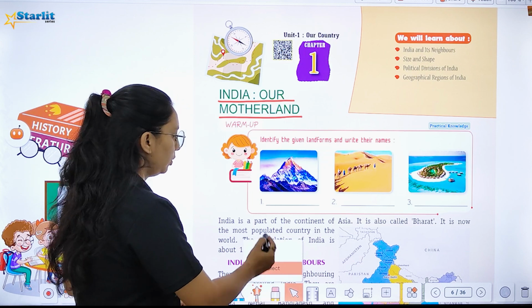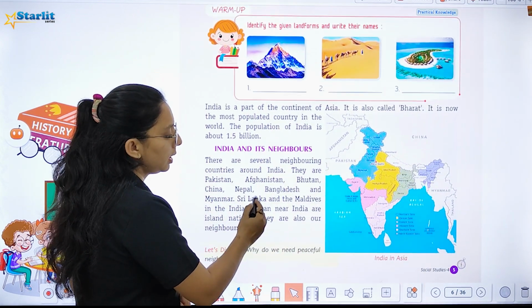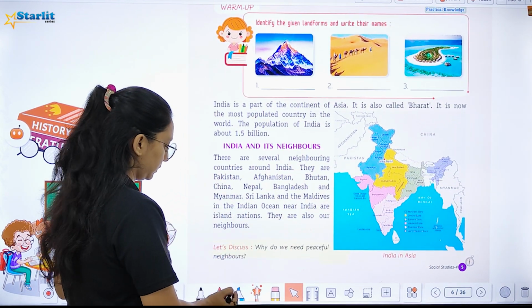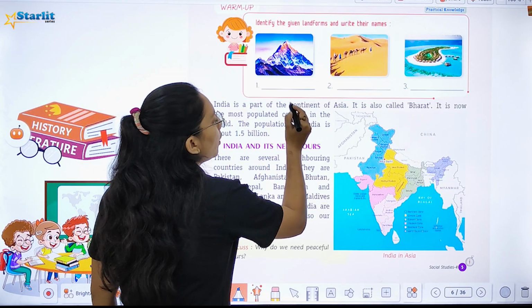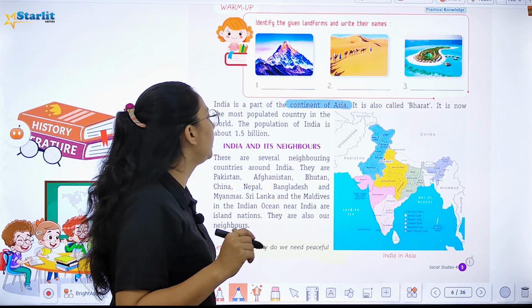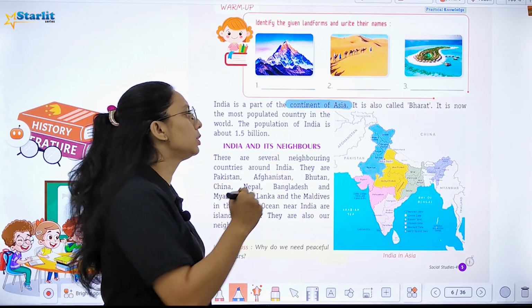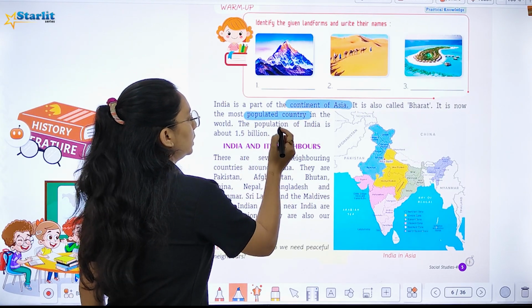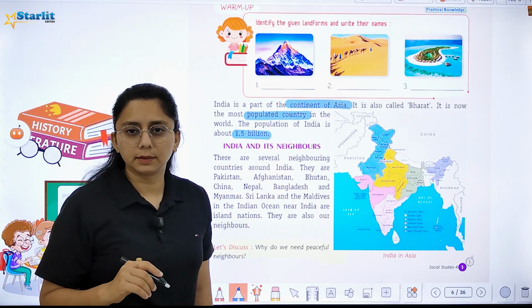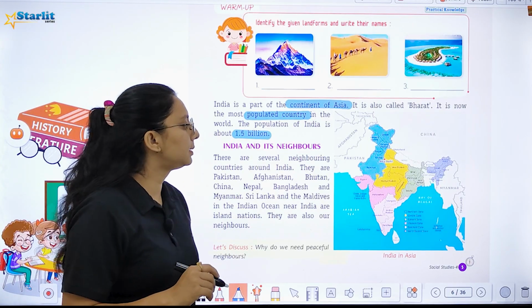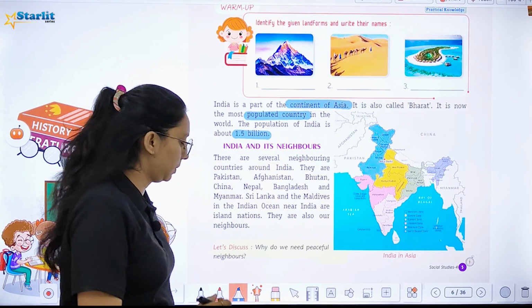So as you know that India is the part of continent Asia. Our country, India, is the part of continent Asia, and we call it Bharat, and it is the most populated country in the world and its population is 1.5 billion, right? So let's study about India and its neighbor now.